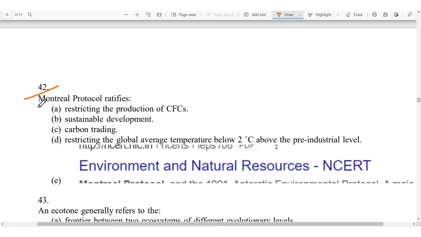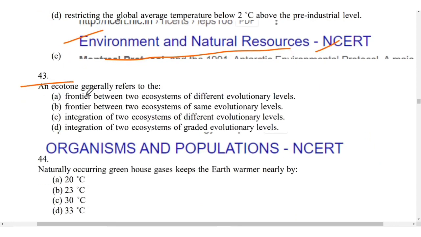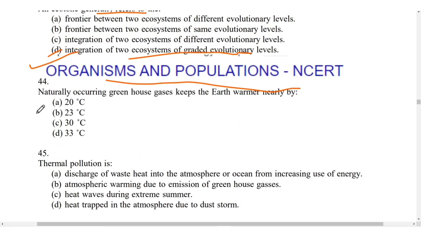Next is Montreal Protocol ratifies. For 42, it is A, restricting the production of CFCs. It is given in the environment and natural resources chapter of NCERT. An ecotone generally refers to the integration of two ecosystems of graded evolutionary levels. It is given in the organism and population chapter of the NCERT.